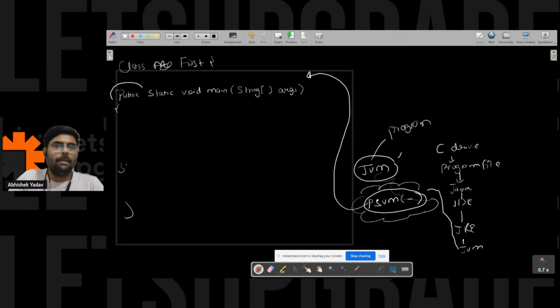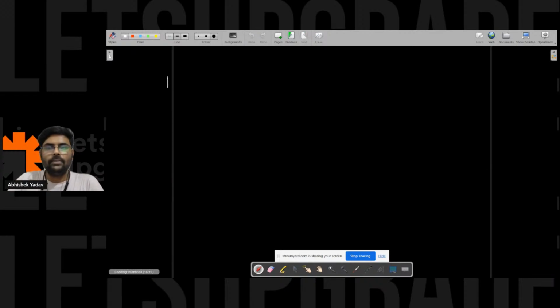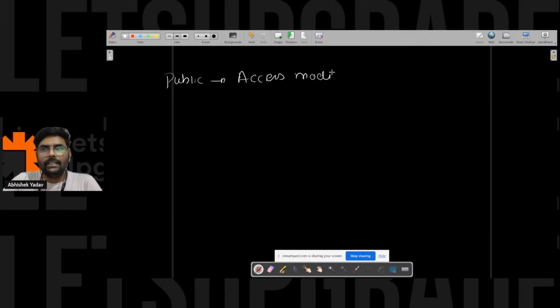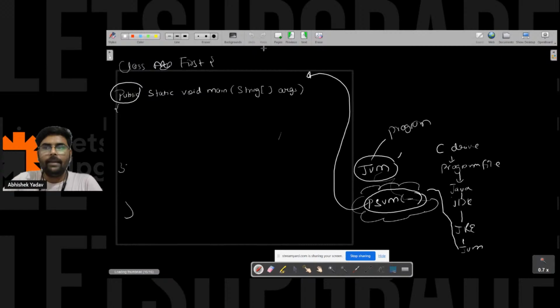After that, why the public keyword? Public is an access modifier, right? So public is what, guys? It is an access modifier. So the public keyword is telling JVM, hey, you can call me from anywhere. If you have to call this main method from anywhere, you have to write public here. Everyone is getting that point?